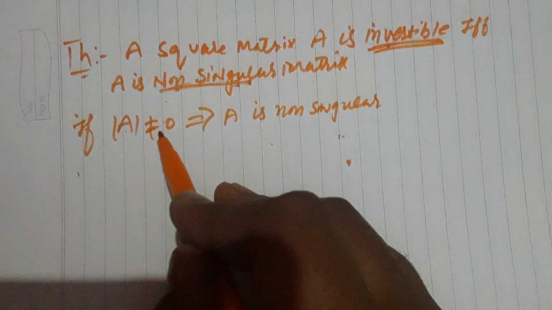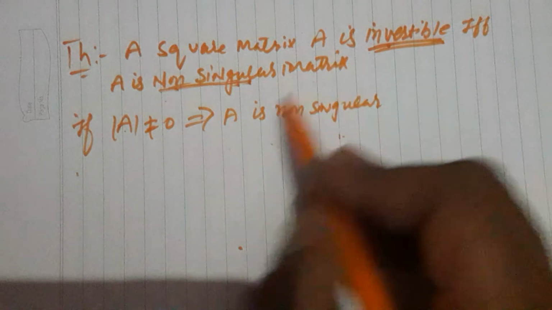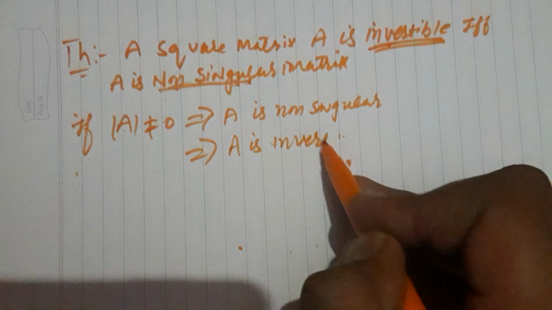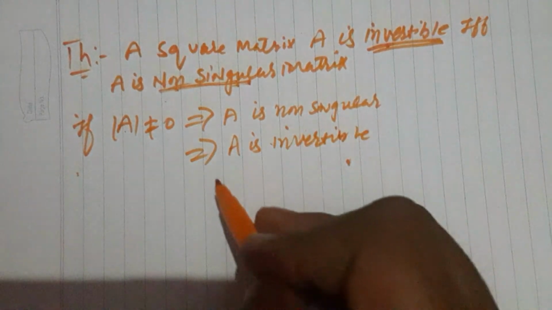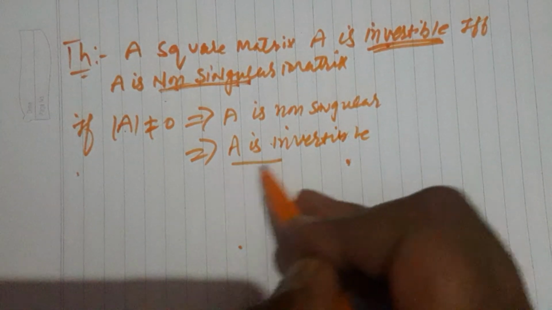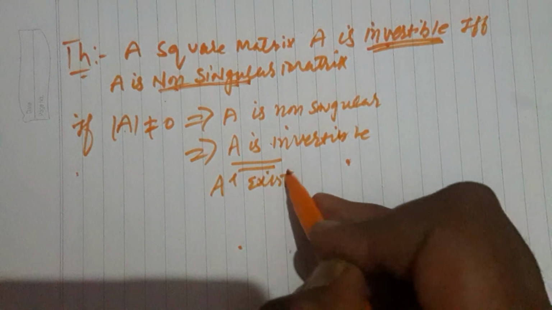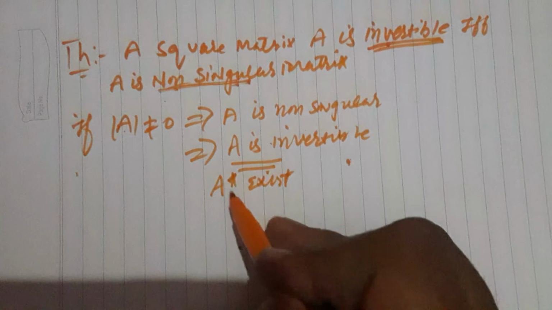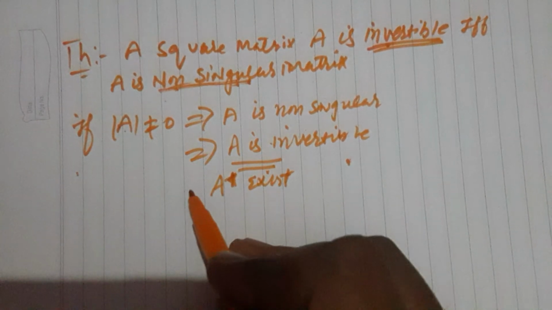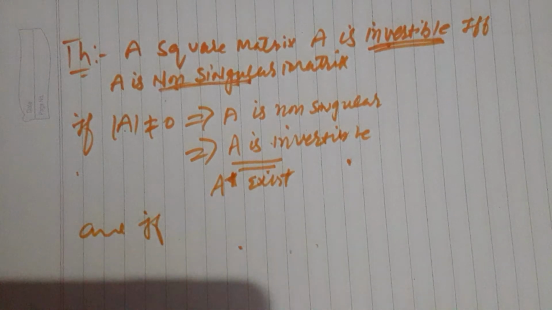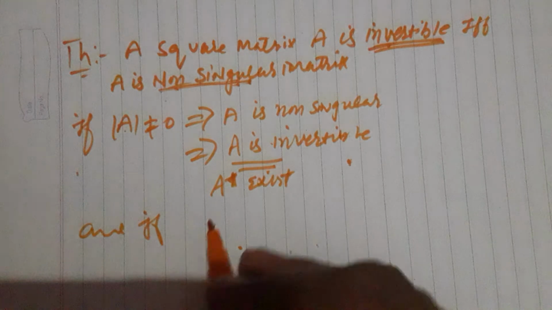If A is non-singular then A is invertible. Invertible means A inverse exists. And if any matrix whose inverse exists, that must be non-singular.